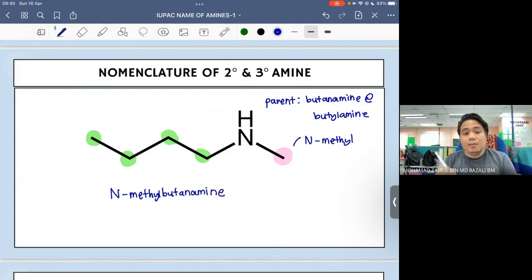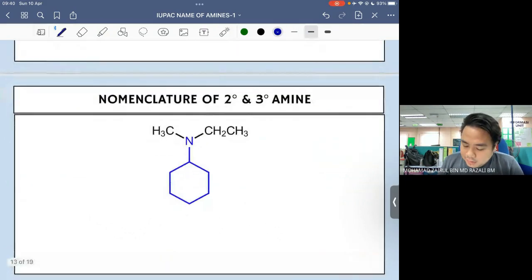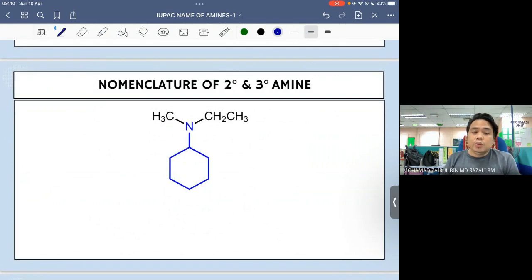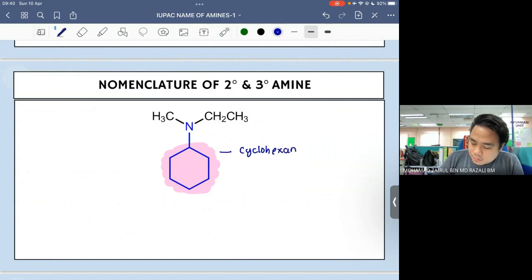Ataupun N-methyl butylamine. Itu pun diterima juga. Okay, let's take a look at another example. Okay, so kalau awak tengok, the longest continuous chain dia adalah cyclohexane ini. So, parent kita adalah cyclohexanamine. Okay, now kalau awak tengok, on the nitrogen atom itu kita ada methyl, kita ada ethyl.